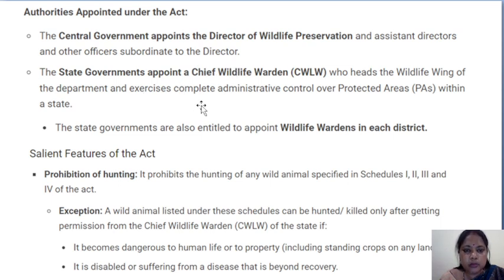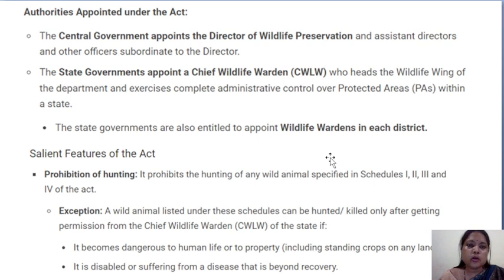Then the state government appoints a Chief Wildlife Warden who heads the wildlife wing of the department and exercises complete administrative control over protected areas within a state. Protected areas means the areas declared as protected by the state government. The state government is also entitled to appoint wildlife wardens in each district.